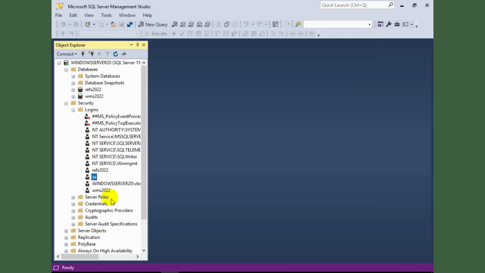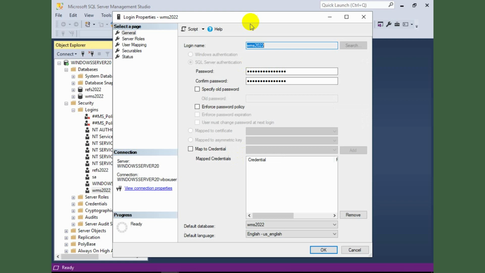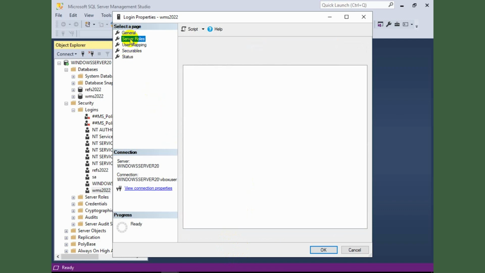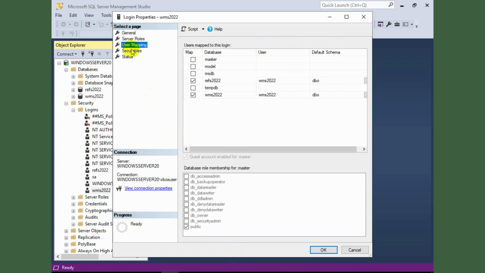Okay, so the one I created explicitly for this was WMS 2022, which is also the same name as the Windows user. I've done this to make things simple and follow the same names and passwords everywhere. So nothing special in that. In the same fashion, I've given the password, chosen the password policies, default database as WMS, English as language, server roles public and sysadmin, and user mapping.